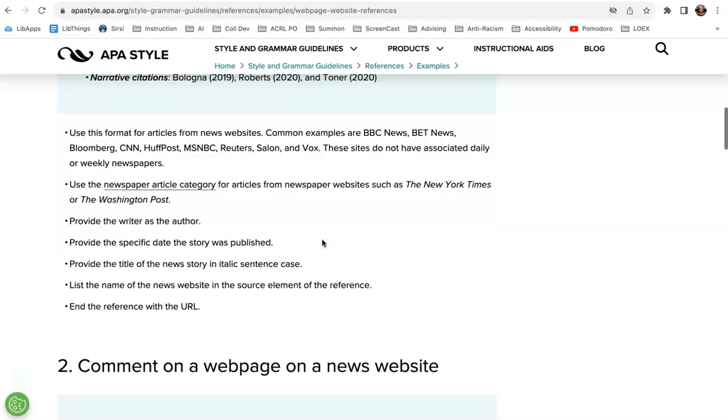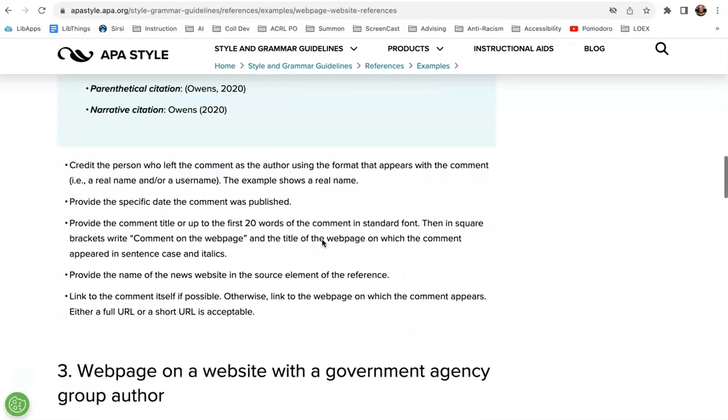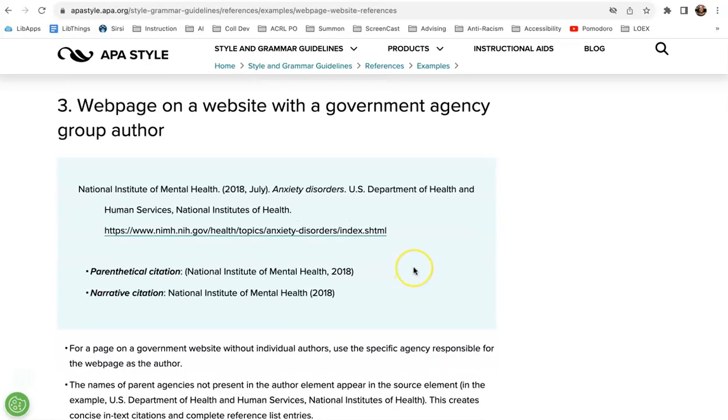If we scroll down a little bit on this page, you will see a couple of other options that you may come across. One of which is if you grab information from a government website. You will start with that specific piece of the organization, the government entity that you're working with, the date, the title again of whatever web page that is, and then the host. So in this case, it's the U.S. Department of Health and Human Services and the National Institutes of Health, which host the National Institute of Mental Health site. And then you have the website.